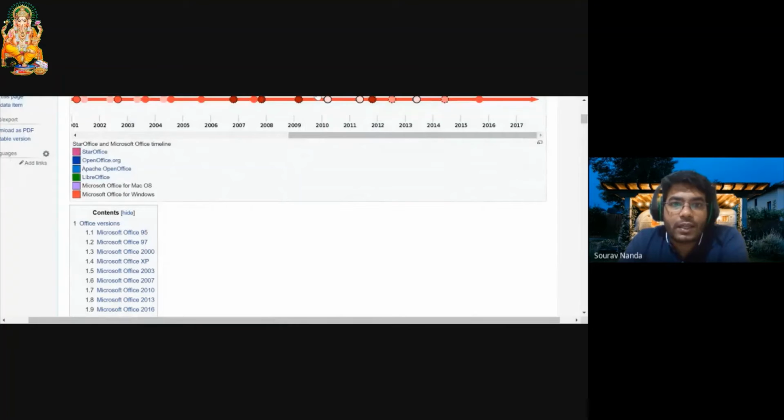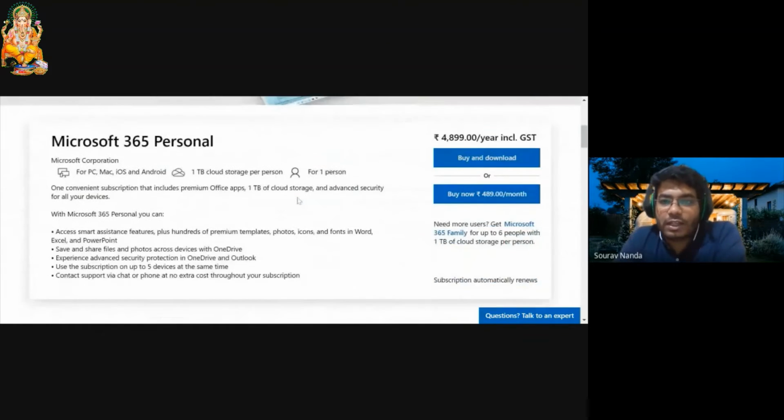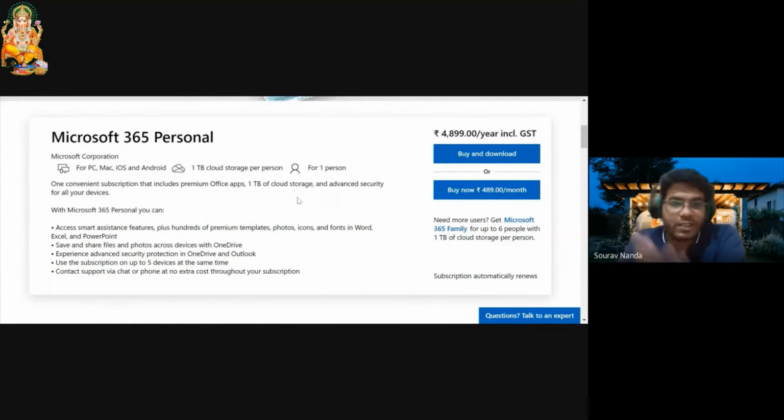Now let's dive into the pricing part of it. As you can see on the screen right now, this is the official page where you can buy your product. Nowadays, many are using the cracked version of it, but these are definitely not legal.